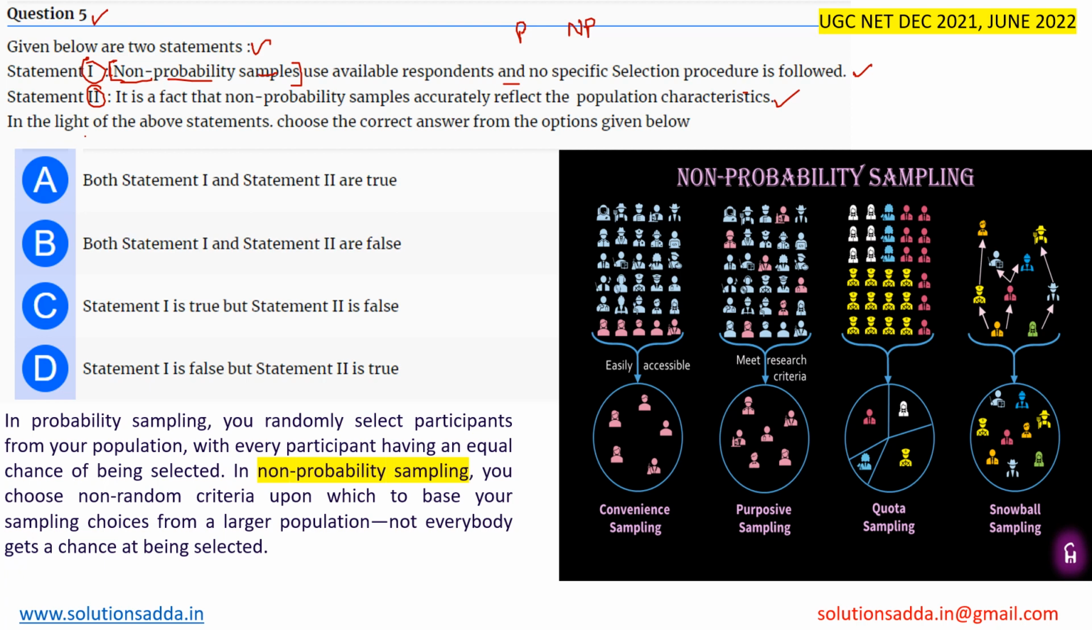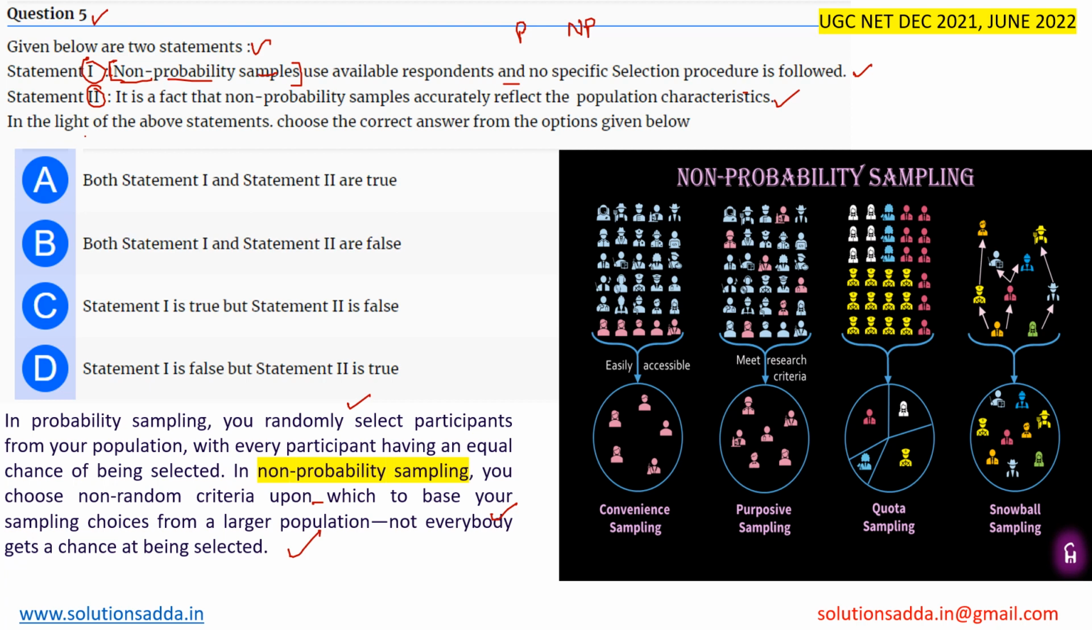So what is probability sampling here? In probability sampling, you randomly select the participants for your research from the population, with every participant having an equal chance of being selected. I'm talking about probability sampling, where every participant in the population has an equal probability of being selected. Whereas in non-probability sampling, you choose non-random criteria upon which to base your sampling choices from a larger population. In short, in probability sampling everyone has an equal probability of being selected from the population, whereas in non-probability sampling, not everyone has an equal probability of selection.